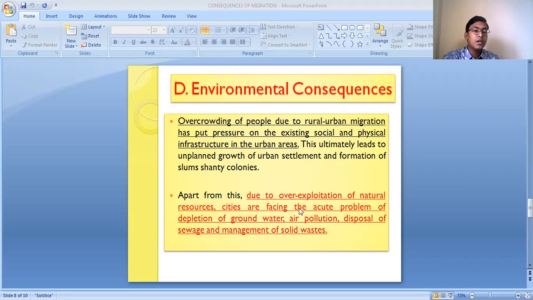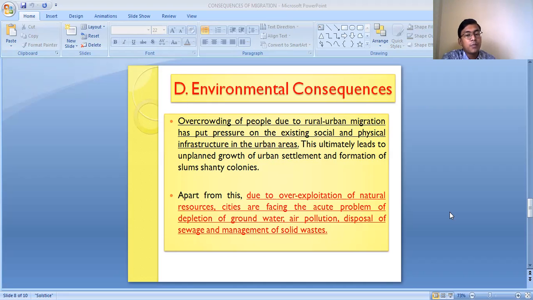So apart from this, due to over-exploitation of natural resources, the cities are facing the acute problem of depletion of groundwater. Obviously when the population increases, there will be higher demand for water, and higher demand for water means people will start utilizing groundwater resources, so there will be a depletion of the groundwater. More people means more use of vehicles and more use of gases for cooking and so on, so more air pollution will take place.